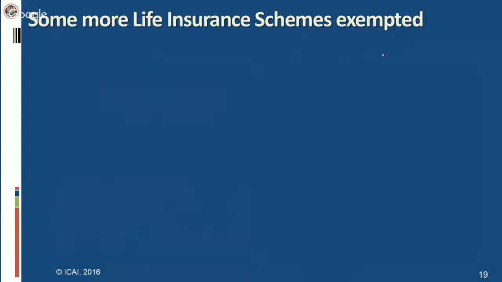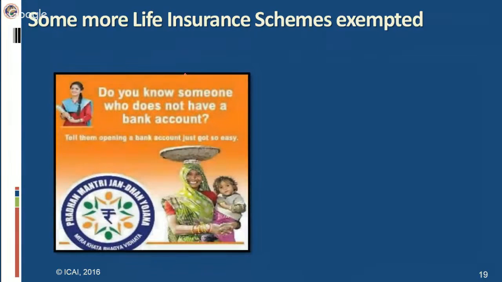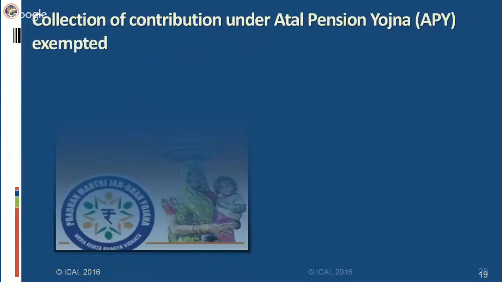Next is the Pradhan Mantri Jan Dhan Yojana, effective from 30th April 2015. So these are the 3 life insurance schemes which have been exempted from service tax. There were certain other life insurance schemes also mentioned in the mega exemption notification. These are 3 new additions in this 1.5 year period of amendments which we are covering.